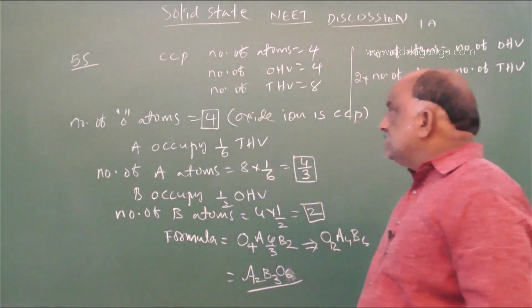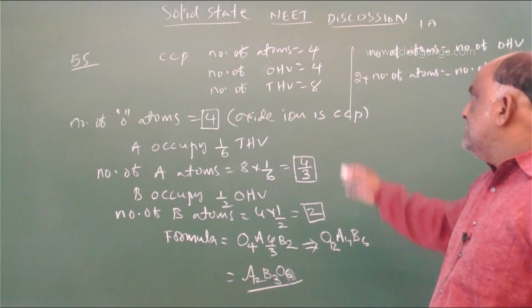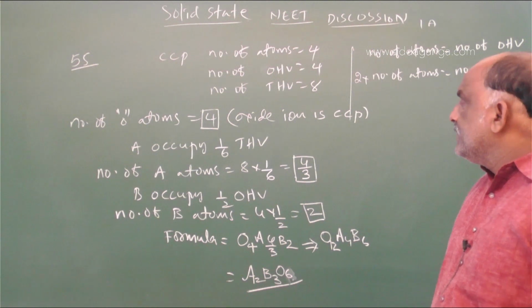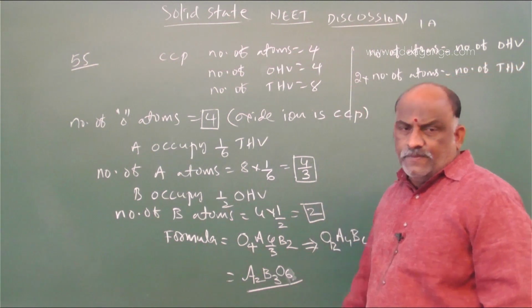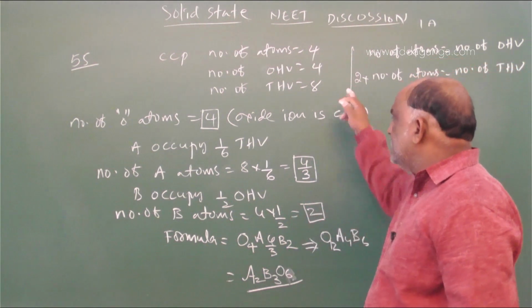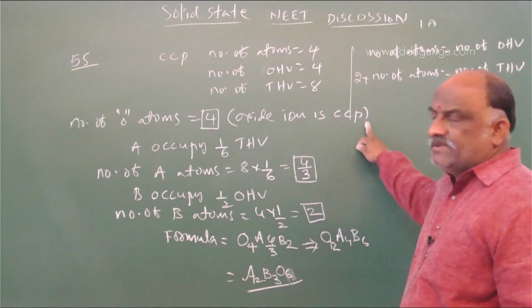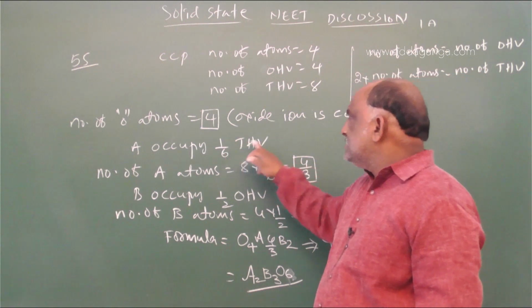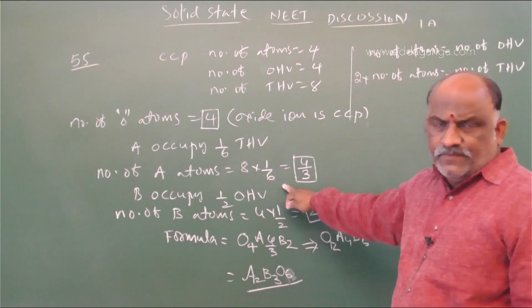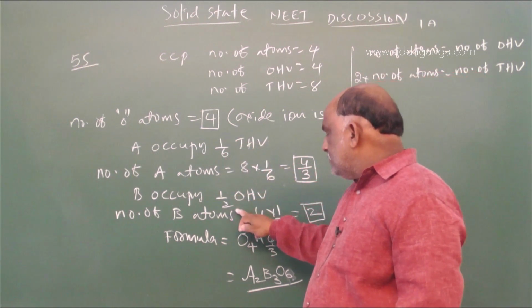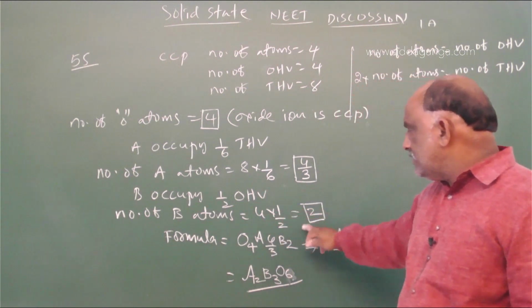This is the process to find the answer. CCP means 4 atoms. Number of octahedral voids is 4. Number of tetrahedral voids is 8. Number of oxygen atoms is 4, because the oxide ion is CCP. A occupies 1/6 of the tetrahedral voids, means 8 into 1/6. B occupies half of the octahedral voids, means 4 into 1 by 2.